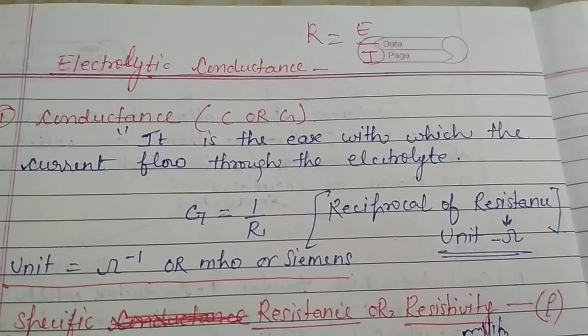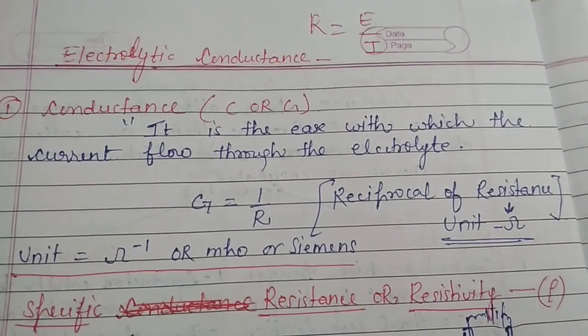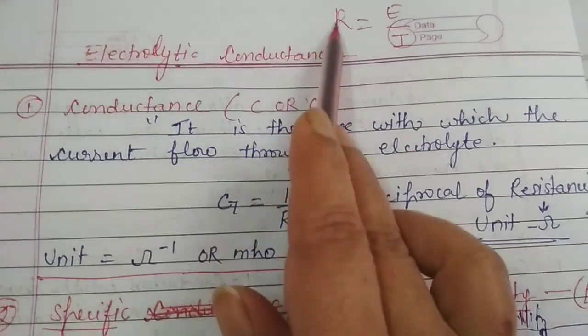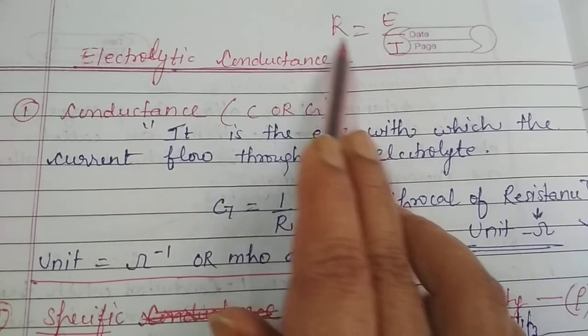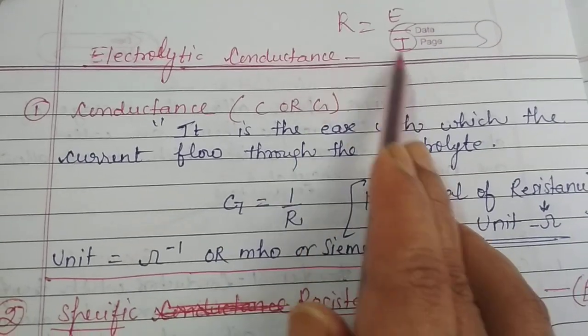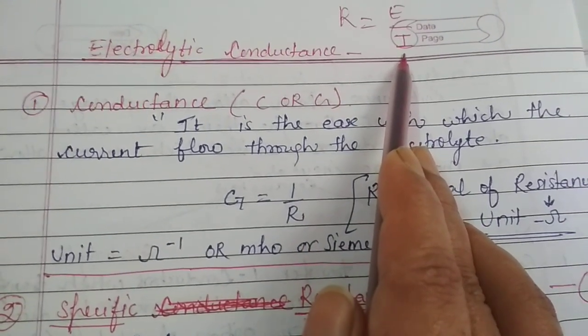Ohm's law is applicable for metallic conductors as well as electrolytic conductors. What we are able to see here is that the resistance is inversely proportional to the current. The more the resistance, the less the current flow.